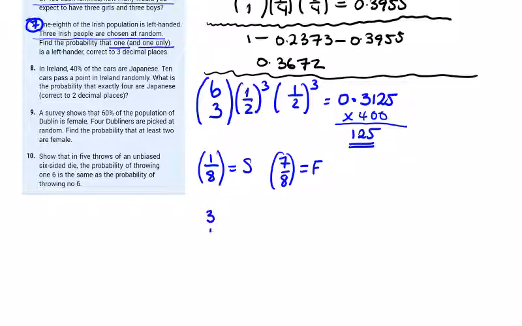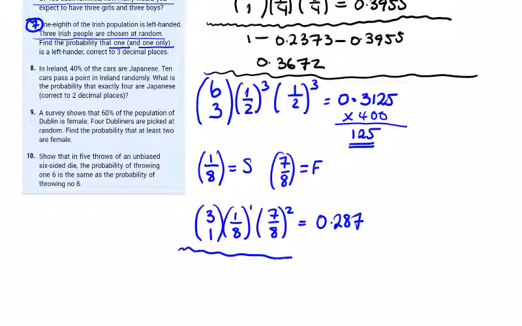So we've 3 to choose from of the random population, one of them to be left-handed. So that's 3 times 1 over 8 to the power of 1 times 7 over 8 to the power of 2. This gives 0.287. So you can see these all work out pretty much the same way.